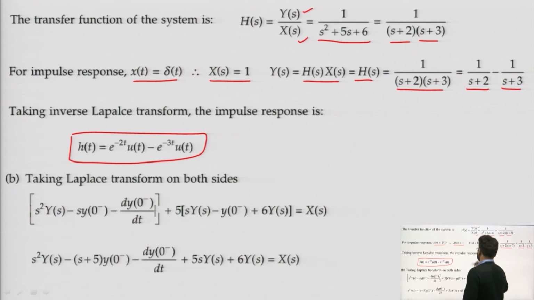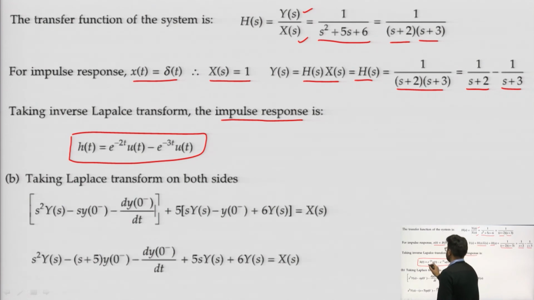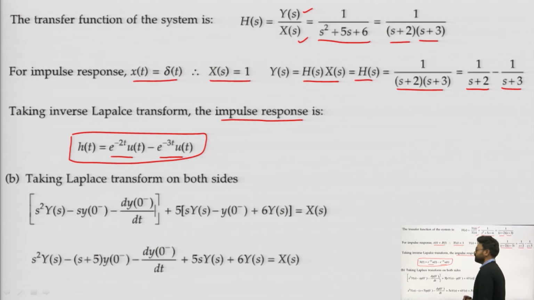So, if I take the inverse Laplace of the transfer function H(s), what will I get? The impulse response. So, e^(-2t) u(t) minus e^(-3t) u(t). This is how we can obtain the impulse response of the system.